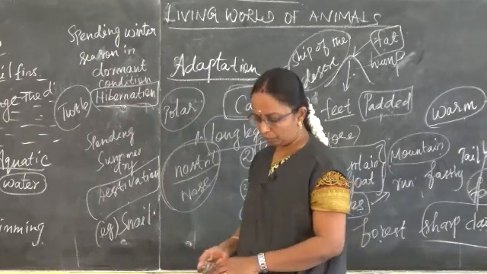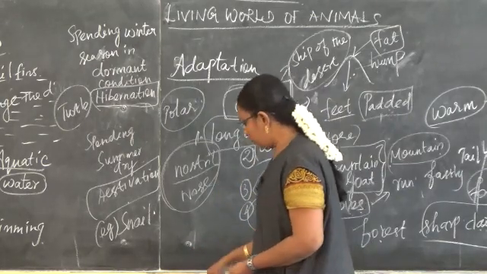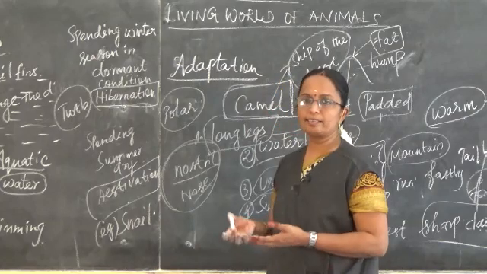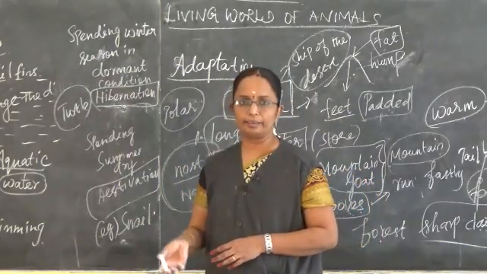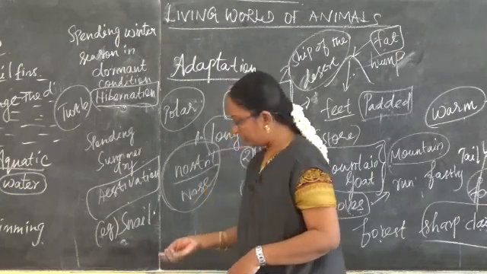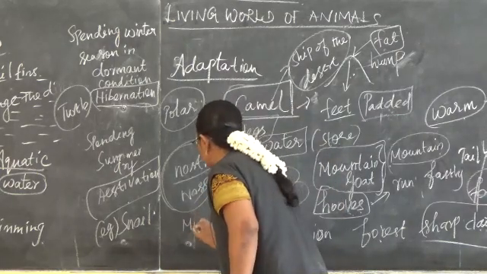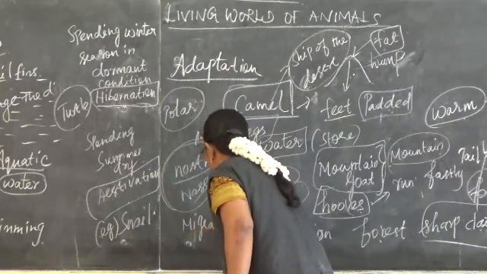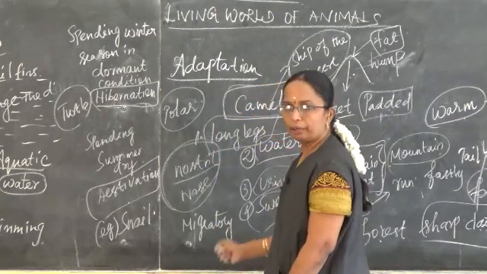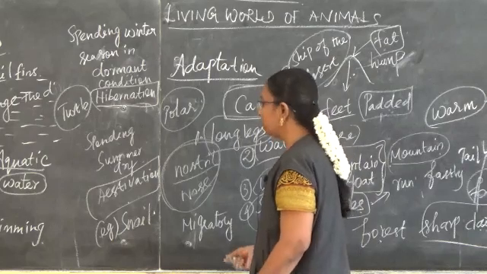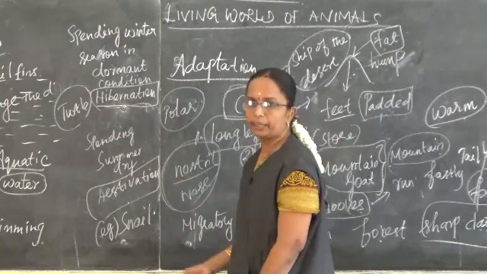And when we talk about the birds, in order to withstand the dry summer condition, they can fly to some other countries. These birds are known as migratory birds. So in order to withstand the summer condition or the dry condition, they can fly to some foreign countries.